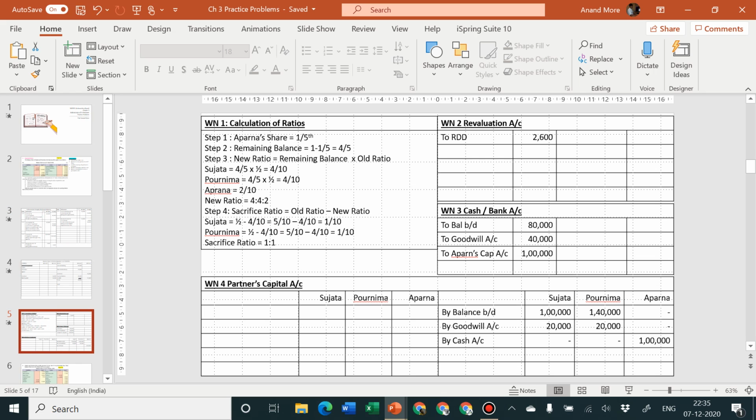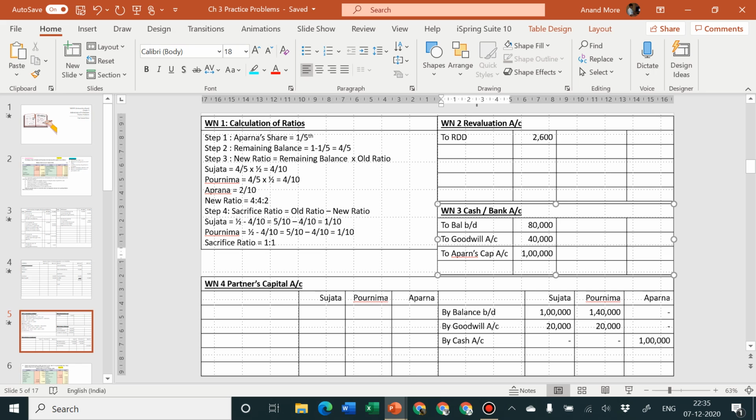Take the case of cash brought in by Aparna, there also we have shown both the effects. Cash account debit and what is that? Partners capital account credit. That's what we have shown. So let me just reduce the Aparna capital account. Now we have completed RDD also.